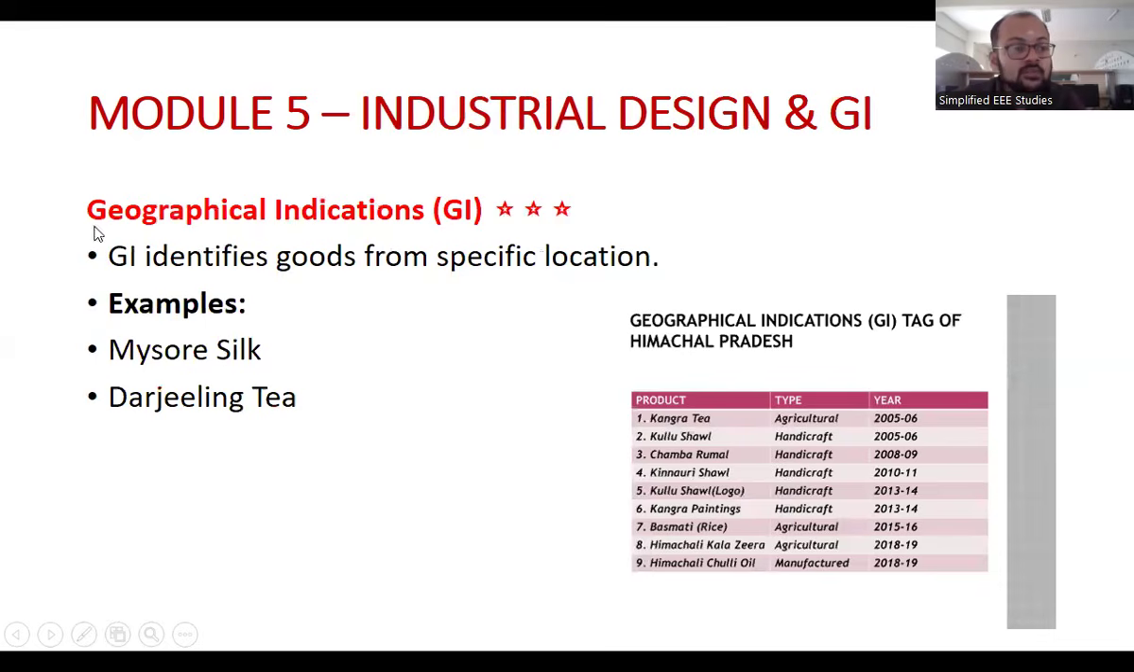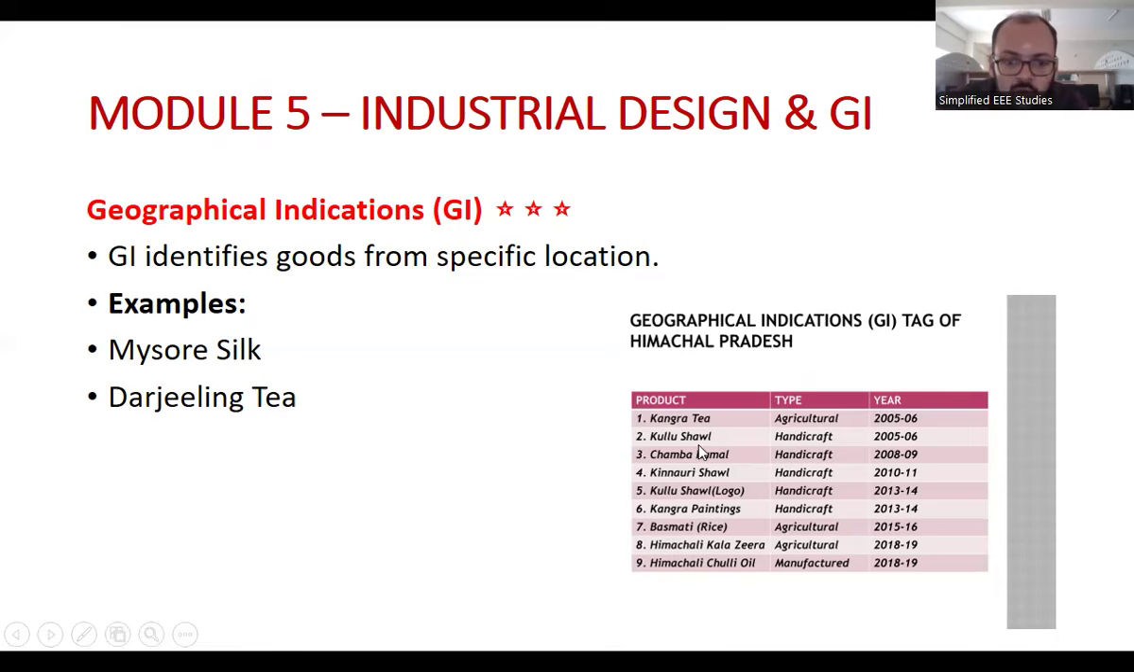Geographical indication: what is the meaning of GI? GI identifies goods for a specific location. For example, Mysore silk. It is very popular in Mysore because they want to promote their business in that specific region. Mysore silk is very high quality silk available in the Mysore region, Karnataka, India. Darjeeling tea is available in the Darjeeling area. Because I am from a different place, I cannot say that this tea belongs to my place. So it's Darjeeling tea, right?